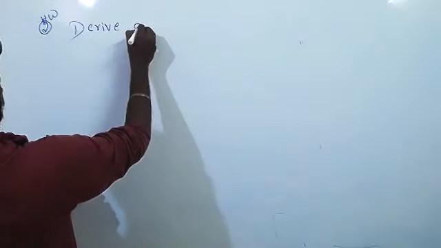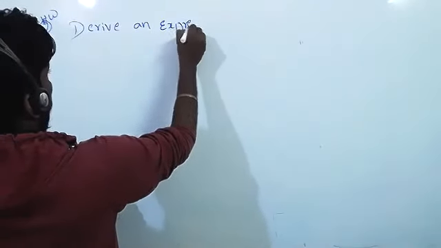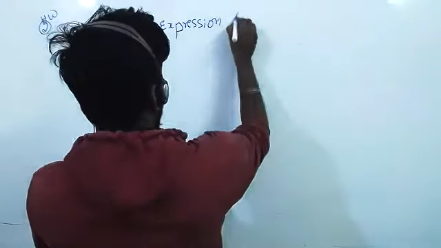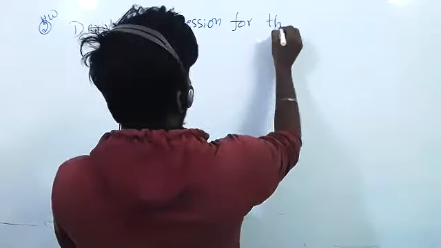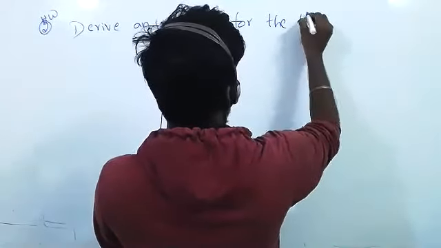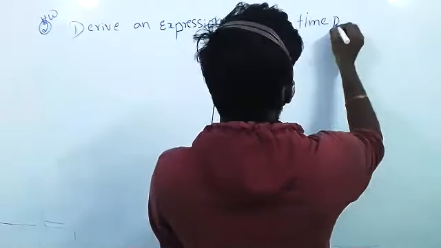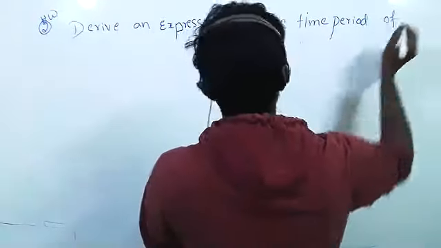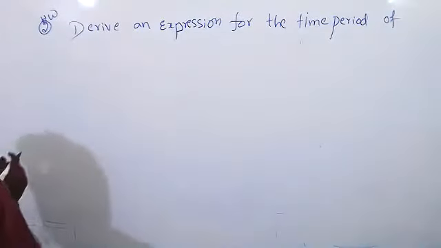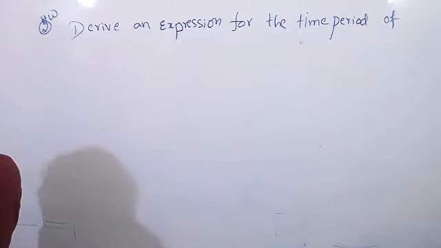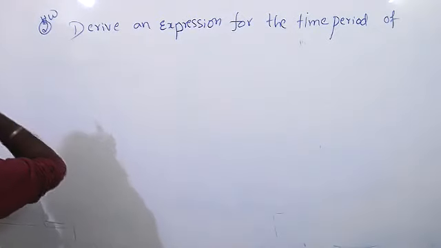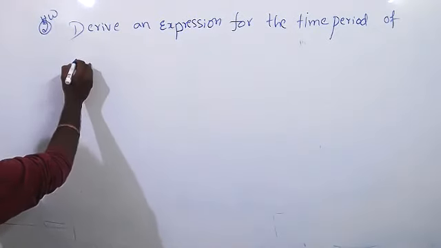Derive an expression for the time. They are asking for an expression for time. You have to derive the time period. Time period is nothing but the time, number of oscillations by number of seconds. It is there in sound also, the 8th class lesson, that vibration thingy.